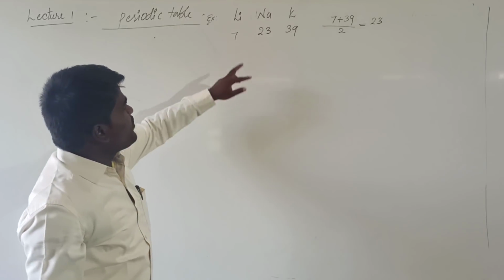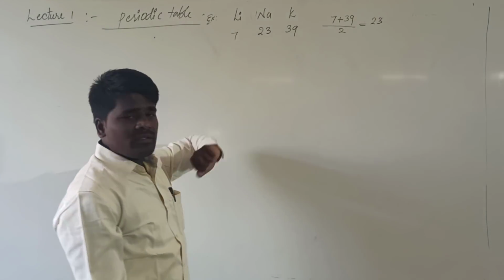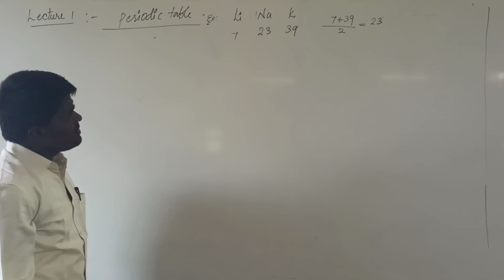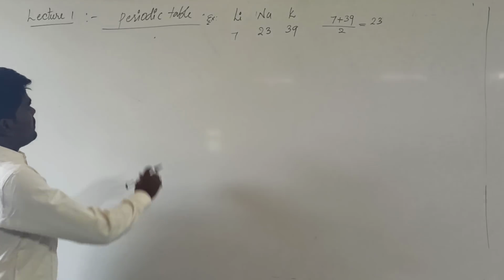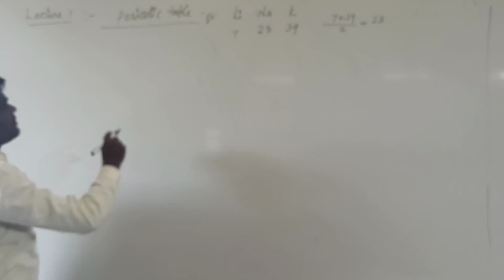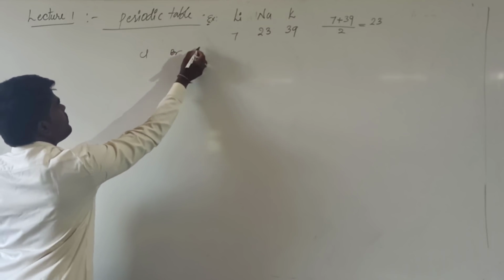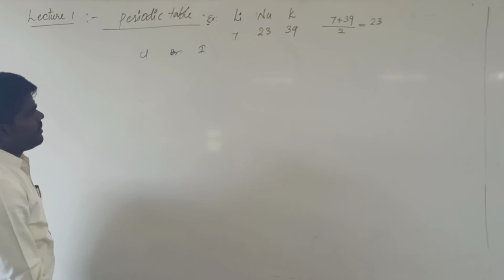And he said that the properties of sodium will be in between the properties of lithium and potassium. This is the first triad proposed by Dobereiner. You can see other examples such as chlorine, bromine, iodine.